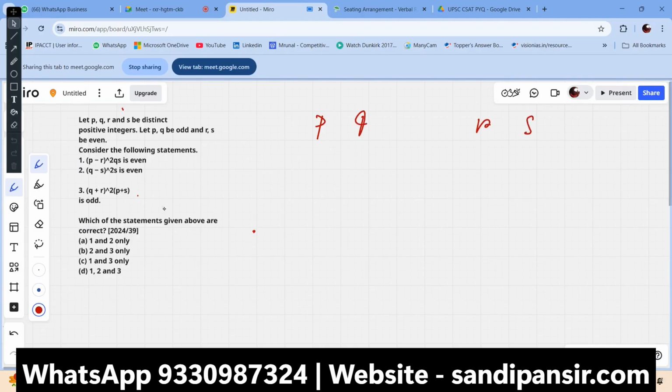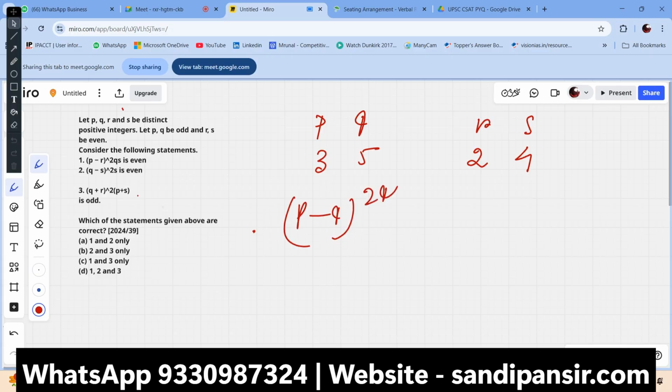So we can take the lowest even numbers like 2 and 4, and for the odd numbers, because it should be p minus r, r is even, and q minus s, we need to take at least 3 and 5. We need to take at least that, because if we take 1, it would be minus, and minus would be a problem. So that means p minus r to the power 2qs.